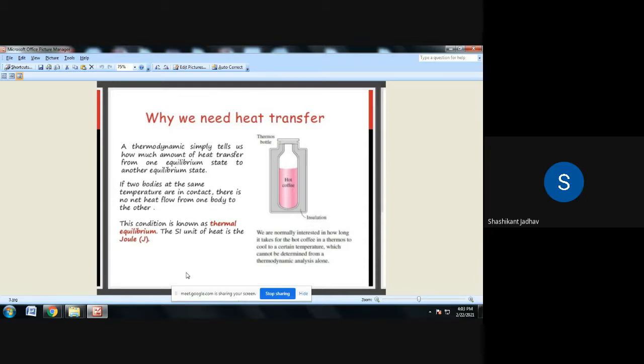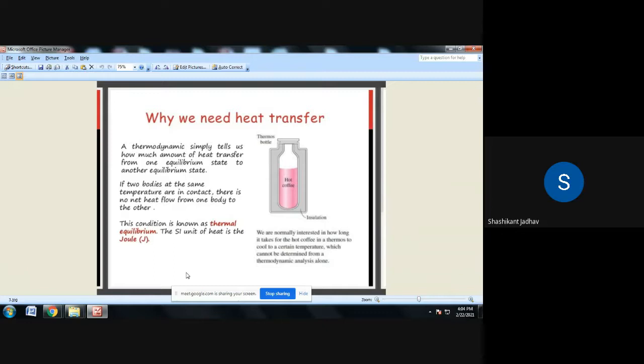Thermodynamics deals with the amount of heat transfer, that is joule, and heat transfer deals with the rate of heat transfer, that is joule per second. Joule per second is nothing but watt. This is the basic difference between the thermodynamics subject and the heat transfer subject.